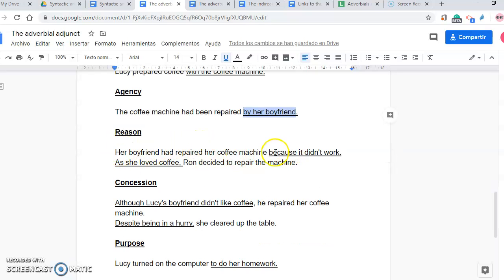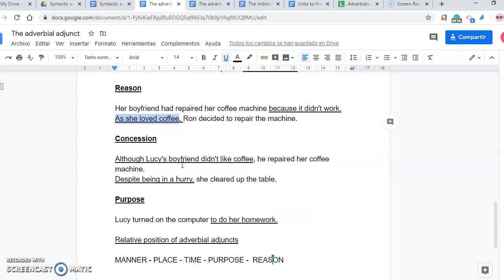Adverbial adjunct of reason. Her boyfriend had repaired her coffee machine because it didn't work. Adverbial adjunct of reason, category, adverbial clause. As she loved coffee, Ron decided to repair the machine. As she loved coffee is adverbial adjunct of reason, category, adverbial clause.